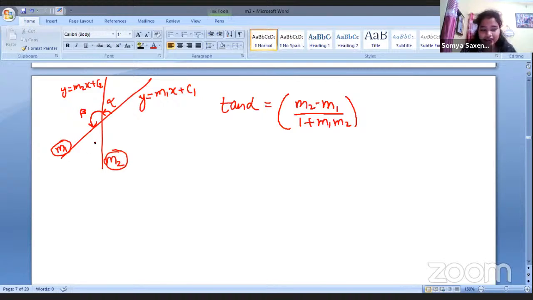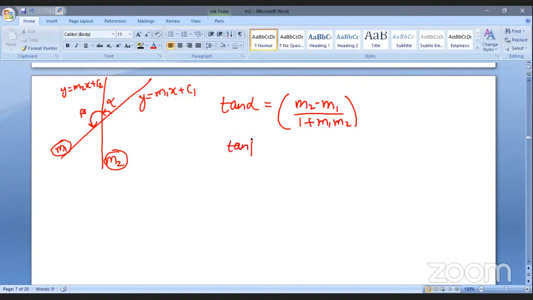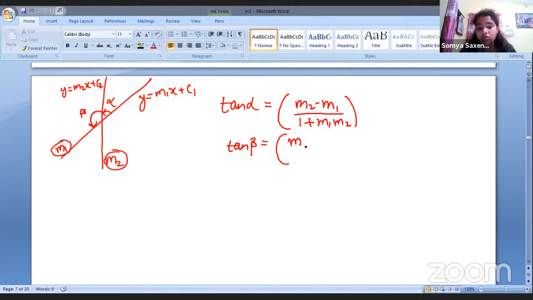We cannot deny its existence. Because see, this line is here, this line is here, it is between these. So it also exists. But what will be its value? Like how we wrote it here, it will be m1 minus m2 divided by 1 plus m1 m2.